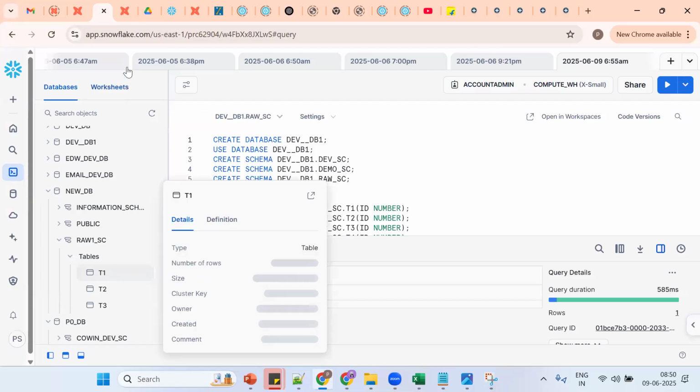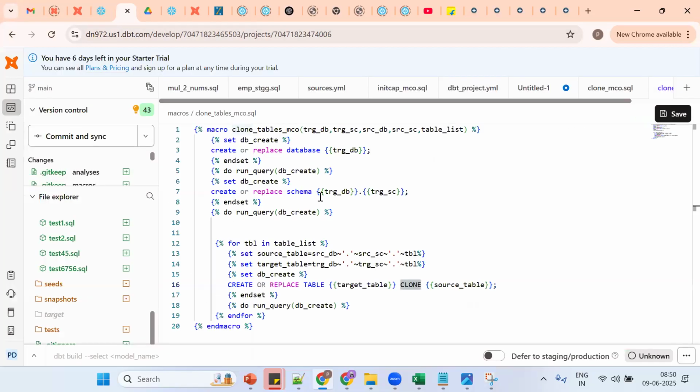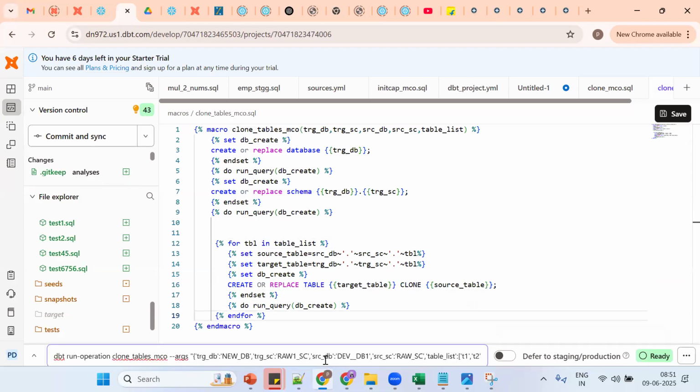So why are three tables getting created? Two tables or three tables? Tell me why three tables are getting created. Is a comma missing after table list?